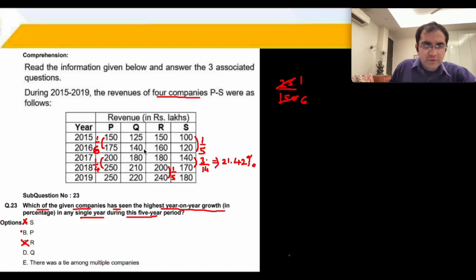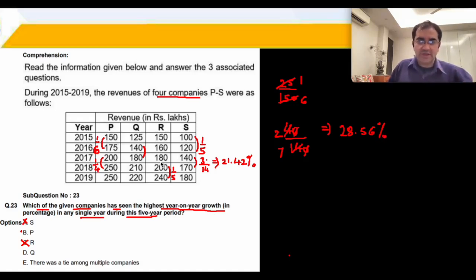125 to 140 बहुत छोटा है. ये आपका आ गया 140 to 180 is an increase of 40 on 140. ठीक है, ये 2/7 आ गया. 1/7 is 14.28%. इंटू 2 हो जाएगा 28.56%. And this has now crossed my 1/4, 25%. So therefore Q is the right answer. By mere observation you would have been able to solve this very easy question. Yeah, answer is D part.